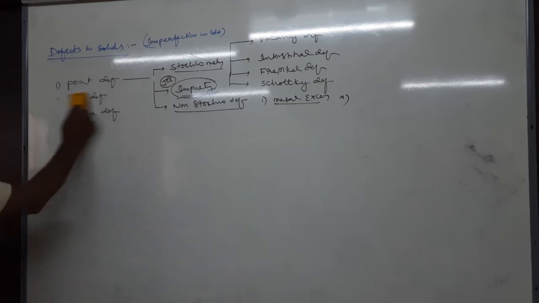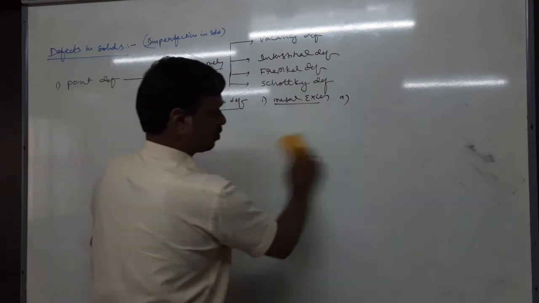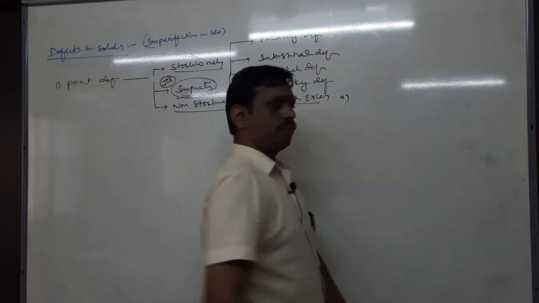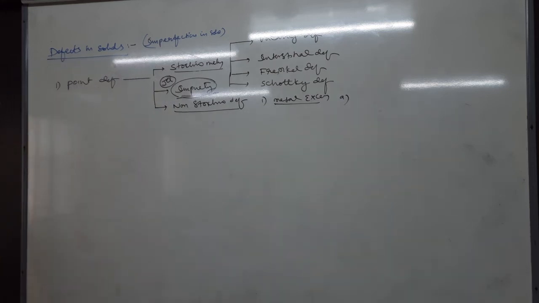Next slide. Point defect: the defect which arises due to irregular arrangement of lattice points in the crystal lattice is called point defect. They are further classified into three types.